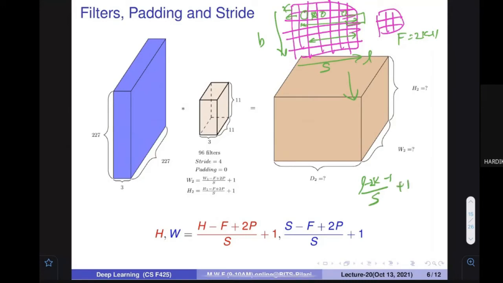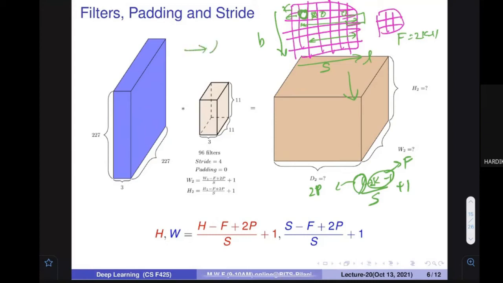Should I add 1 also? Because I told you this was the initial value. After that, I am going to get these many values. So I should add 1. 2K plus 1 is the filter size. And if I had done the padding, L had changed, 2P has been added. So can I safely say like this?